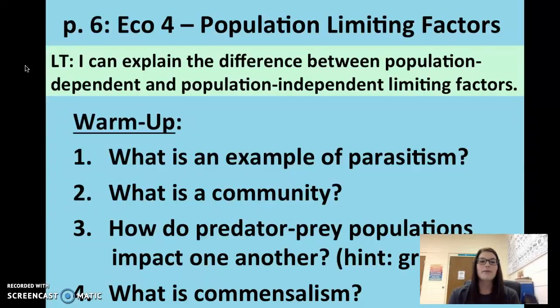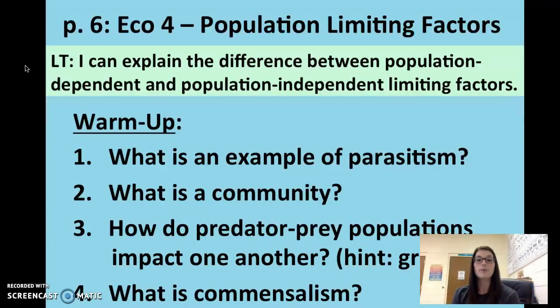All right. Number 1, what is an example of parasitism? You could have lots of answers here. You could say a tick on a dog. You could say a flea on a cat. You could say a tapeworm in a person's digestive system. You could say an aphid on a plant, those little things that the ladybugs eat. Those are parasites. So lots of examples of parasitism, but again, in parasitism, it's a symbiotic relationship where one organism is benefiting and one organism, the host, is getting harmed.